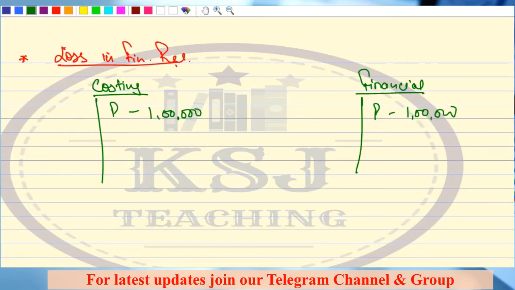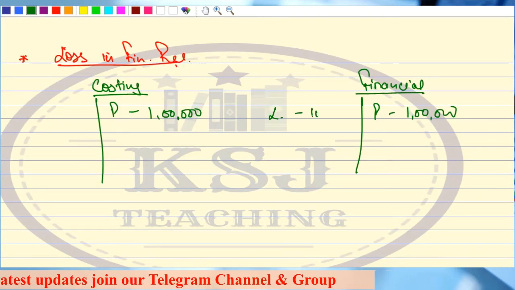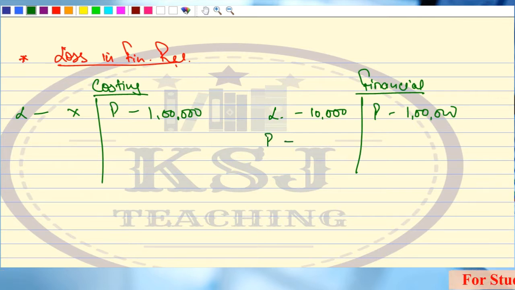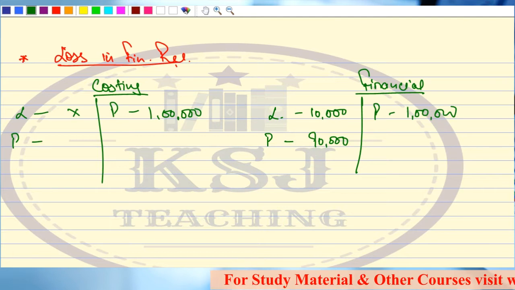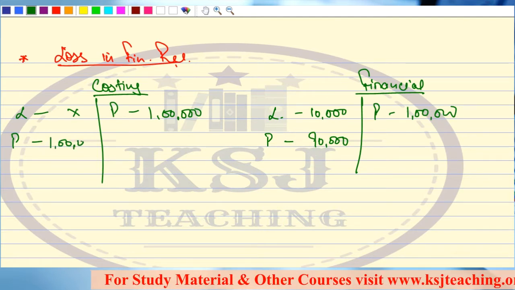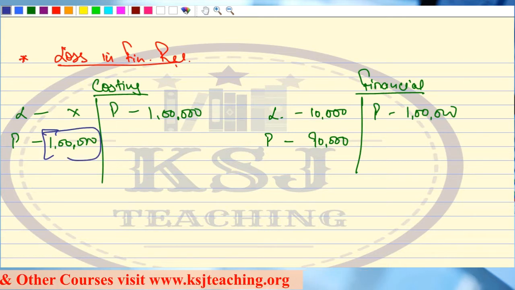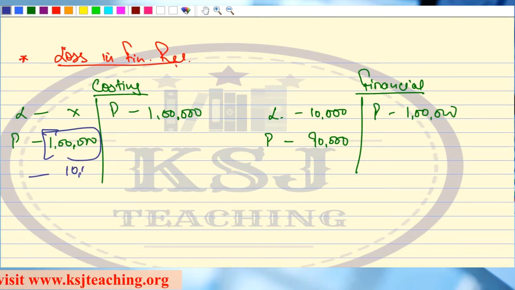Great, sir. So there is a loss of say 10,000 rupees which has not been recorded in the costing records. So what is my profit as per the financial books? 90,000, right? And my profit as per the costing books is going to be 1 lakh rupees. Now which books am I going to adjust? Sir, I'm going to adjust this book. That means I'll subtract this 10,000 here, so my profit is 90,000.